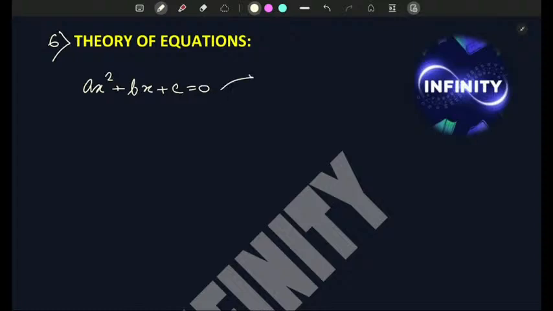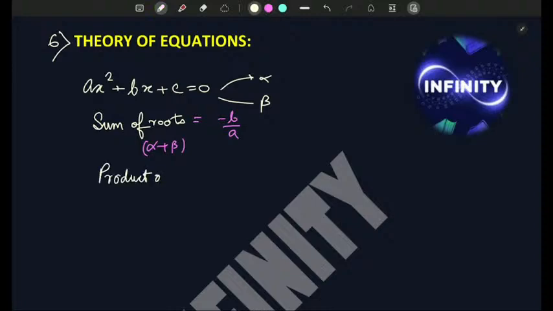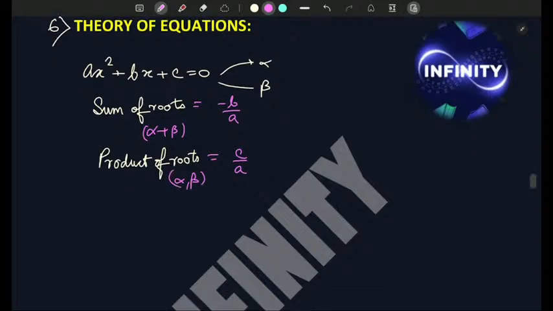roots alpha, beta. So sum of roots is equal to minus b by a, sum of roots alpha plus beta, and then product of roots is c by a, alpha beta. Basic things. Also, if you are given a cubic equation, then similarly the signs interchange, minus, plus, then again minus.